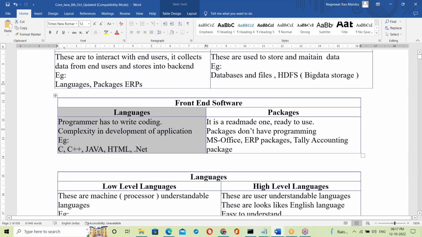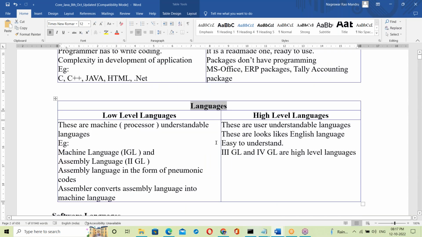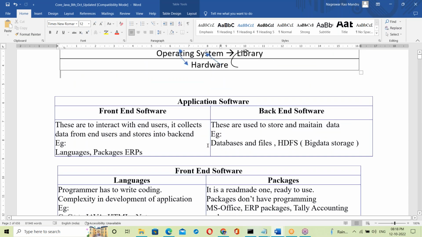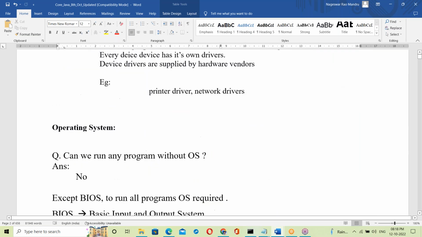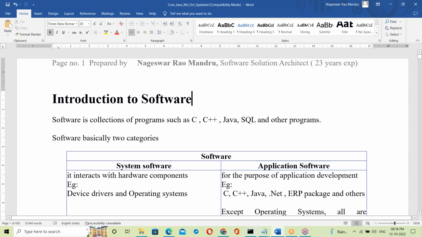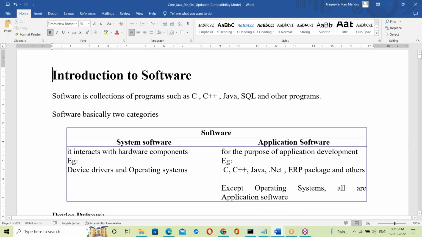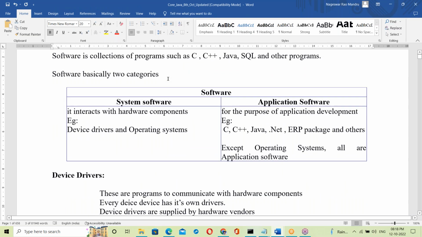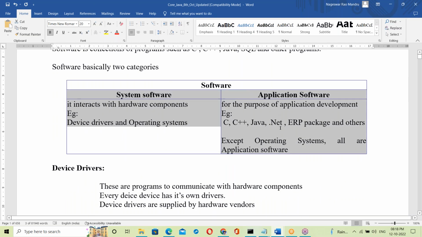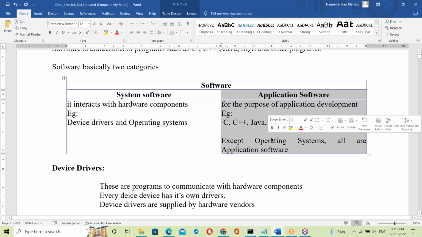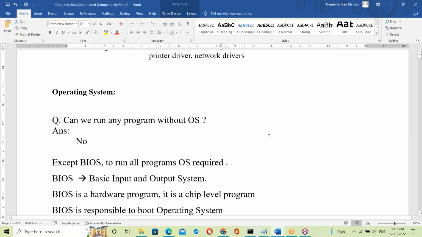Java is a language. Now let us move to languages. The topic is about language. See how I'm introducing Java, a clean and clear way of introduction. Start with software: system software and application software. Java is application software.